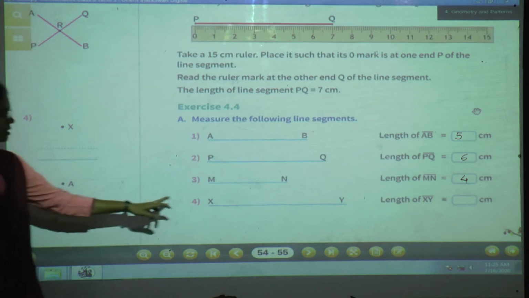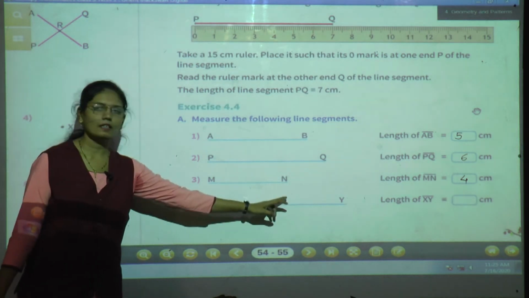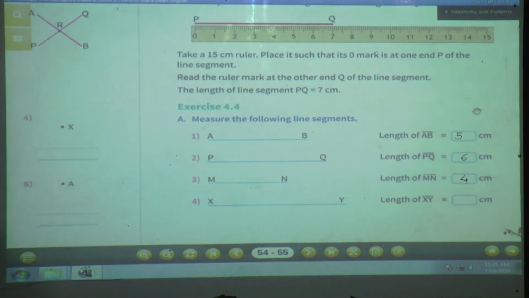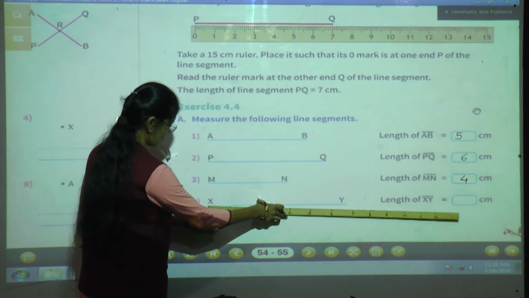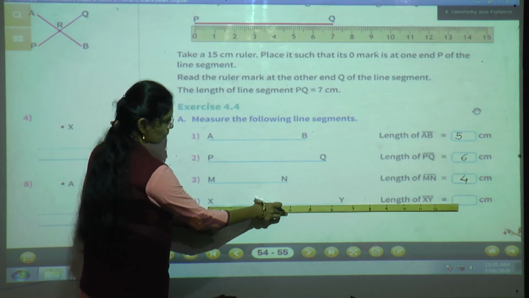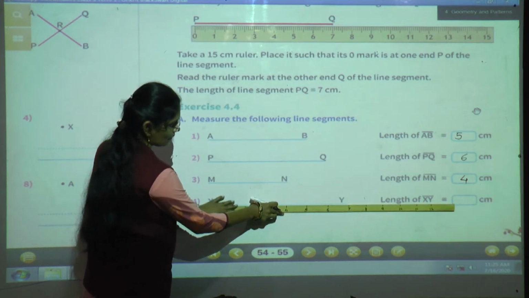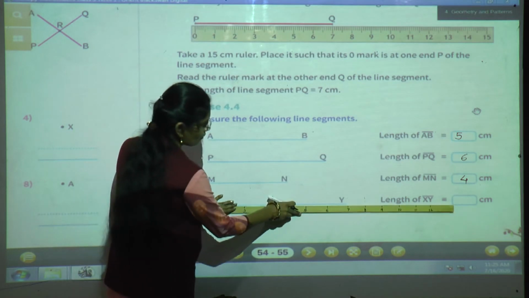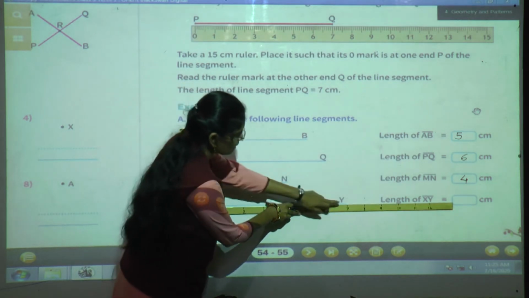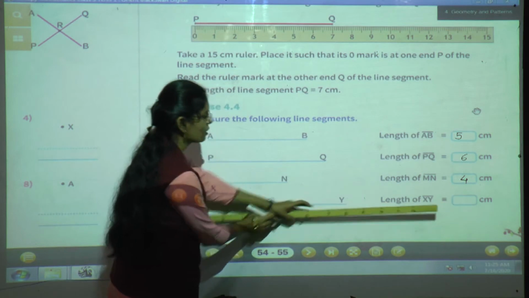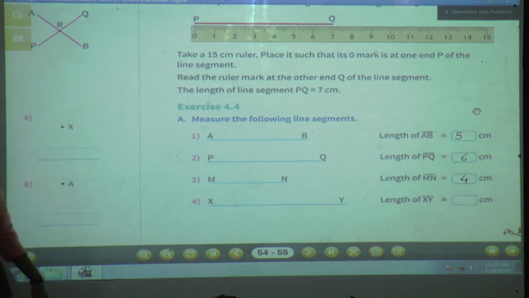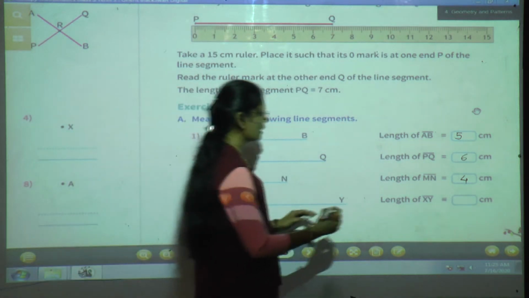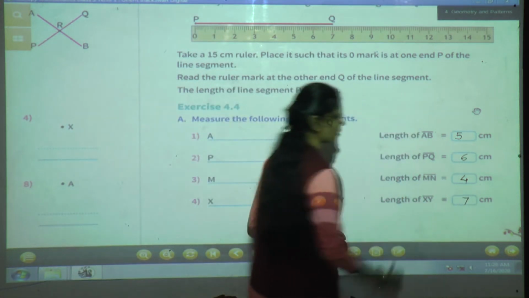Then see the fourth one, line segment XY. Keep one end at the 0 point, it should be on X. Hold the ruler properly and see where the Y is. Y is on, yes, it is on 7. So what will be the measurement of line segment XY? The length of XY is 7 centimeter.